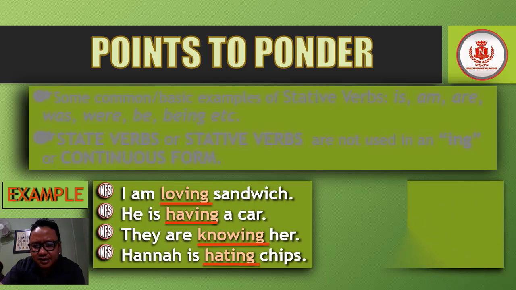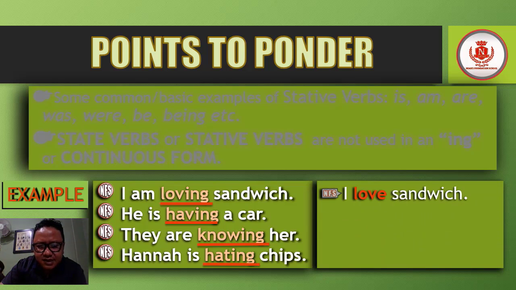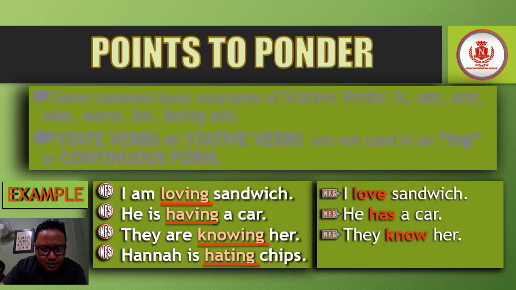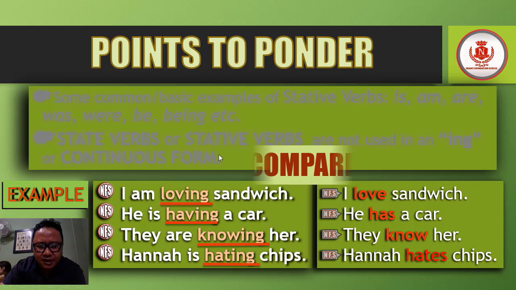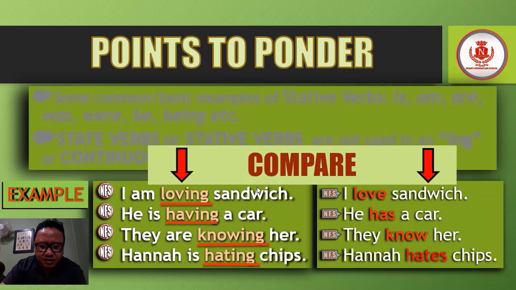Okay, let's see the sentences again. I love sandwich. He has a car. They know her. Hannah hates chips. So here I just want you to compare these two tables.